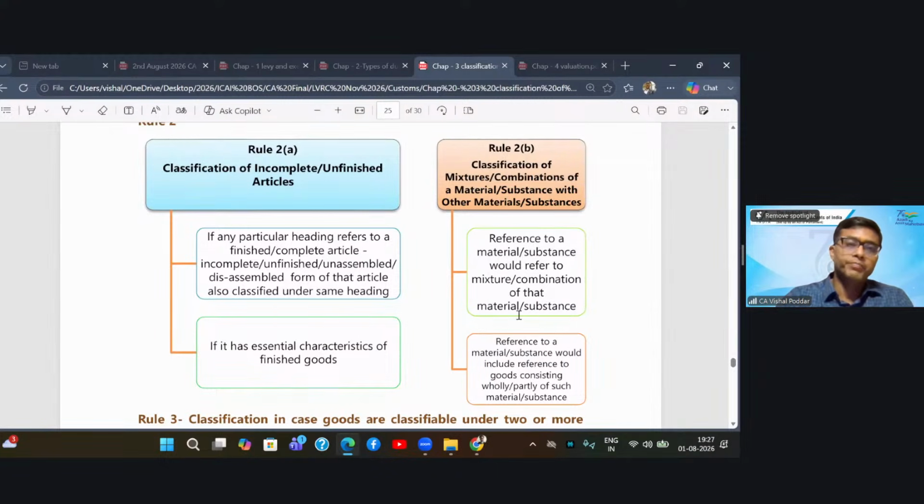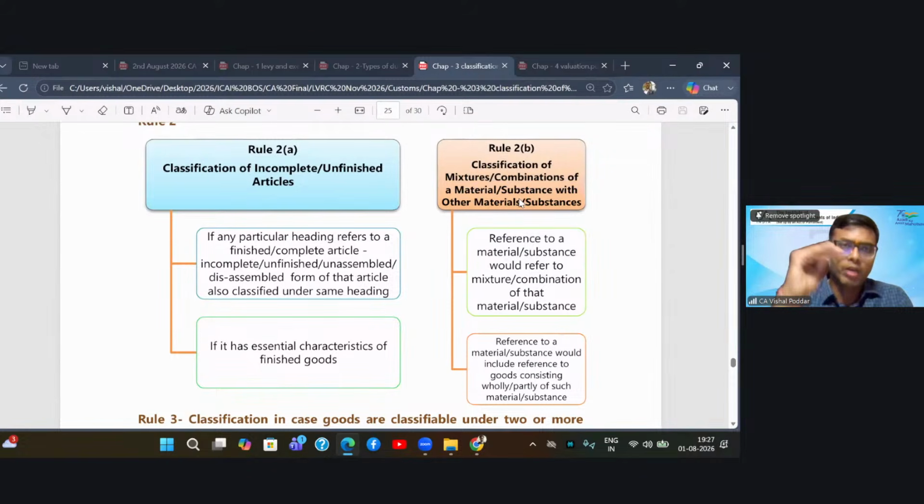That whenever the headings of any chapter or section refer to materials and substances, whatever your final product made out of that material is, it will be covered in that heading only. It means that chapters giving references to the names of raw materials, like milk products, as I said: milk is a raw material, and there are multiple products made out of milk. All will fall in this chapter only, again subject to the section notes or chapter notes not giving any specific exclusion.